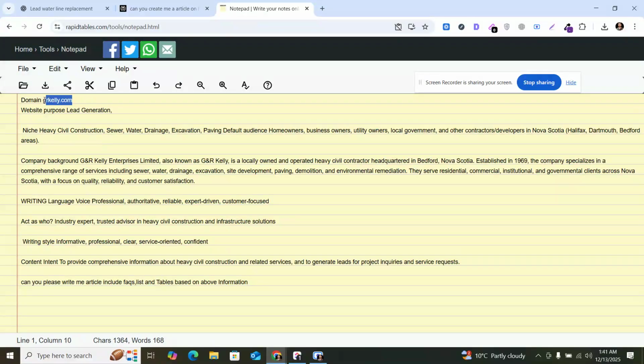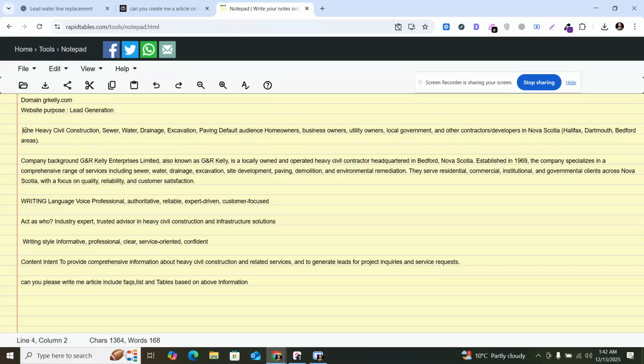The first thing that I can give is my domain. You need to make sure that you give your domain, so the AI tool will know what your domain name is. This is important. The second thing is you should give your website purpose. For example, if your website is e-com, your main purpose is not lead gen. Your main purpose is sales. So there is a difference between a local website and an e-com website. So you need to make sure that you give your website purpose.